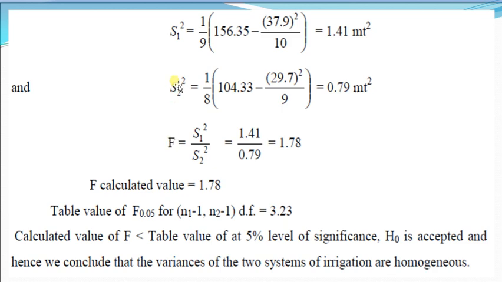F is equal to S1 square having the larger variance over S2 square having the smaller value, so the larger variance divided by the smaller variance, that is 1.41 divided by 0.79, that is 1.78. This is the F calculated value. The table value of F at 5% for n1 minus 1, n2 minus 1, that is 9 and 8 degrees of freedom, is 3.23. Here we see that the calculated value of F is less than the table value at 5% level of significance. Hence H0 is accepted, and we conclude that the variances of the two systems of irrigation are homogeneous.